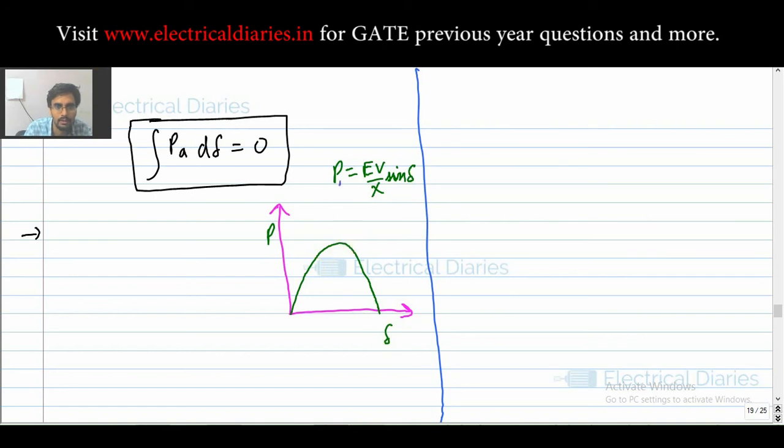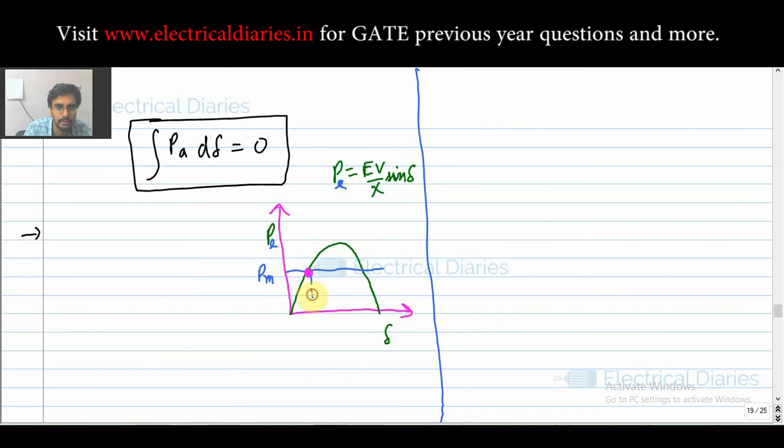Okay, I hope you know that this is your PE. Now let me say your PM is this thing, that is your mechanical power input. Now under stable conditions, I have told you that your PM will be equal to PE. So the point will be this one. See, here only your PM is equal to PE. This is your PE.